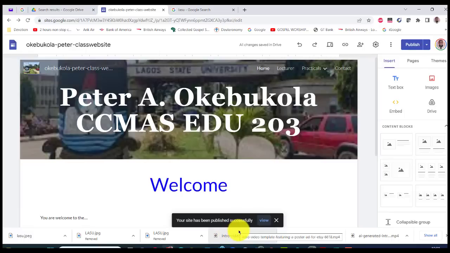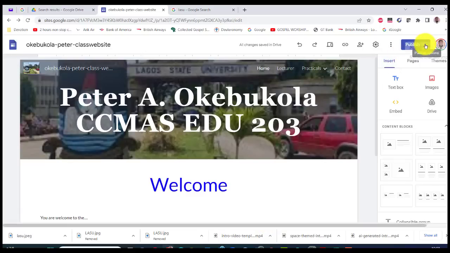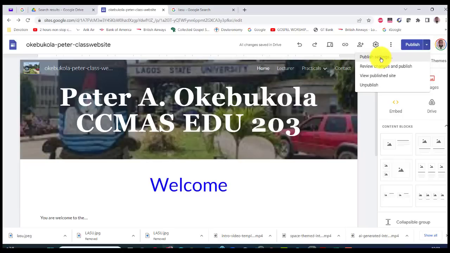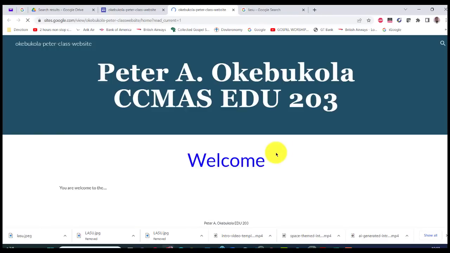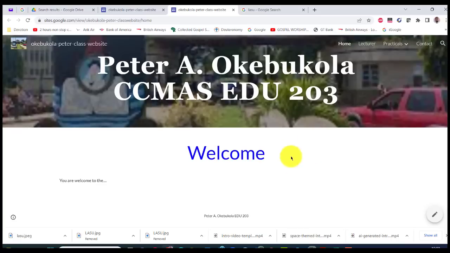So how does the site look? When you hit publish, it will give you another drop down that says look at the settings of what is published, review changes, view published site, and unpublish. You can unpublish it, but let's view the published site. So this is what you're going to see at your end. Welcome, and that's what we want to see.